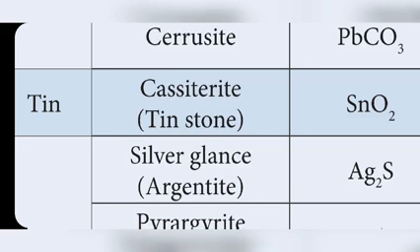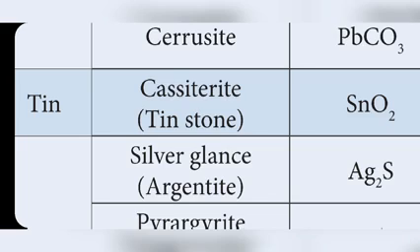Like our previous metals, they may ask to write the ores of zinc, so you have to write these three names with formulas. For lead: galena, anglesite and cerussite. Galena means PbS, lead sulfide. The symbol of lead is Pb, S means sulfur, so lead sulfide. Anglesite, lead sulfate, PbSO4. SO4 means sulfate, Pb means lead. Cerussite, lead carbonate, PbCO3. CO3 means carbonate. So these are the ores of lead.